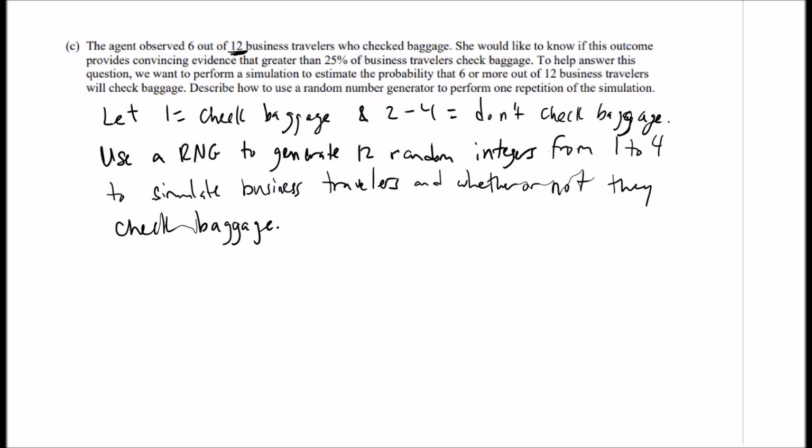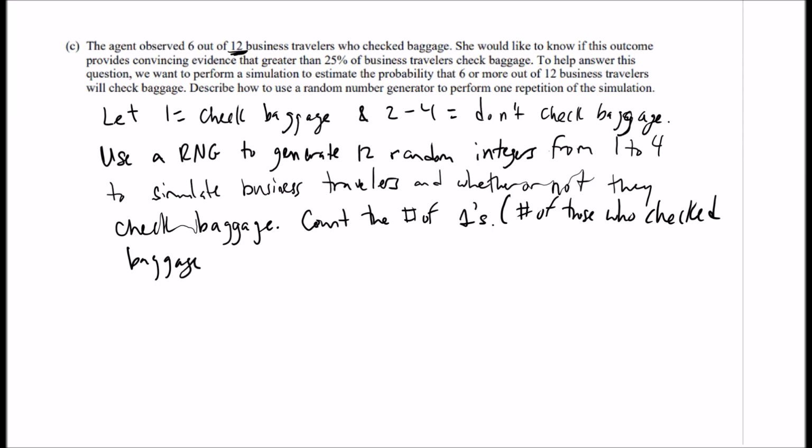Okay, and then we're going to count the number of ones. All right, so in other words, the number of those who checked baggage. Okay, so something like that.